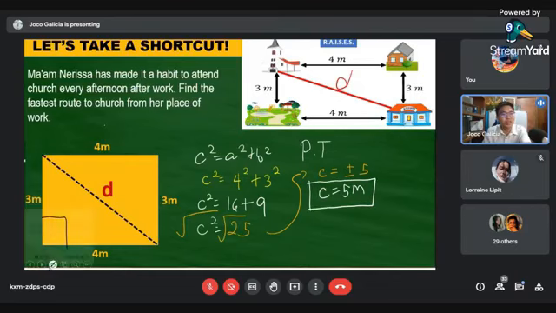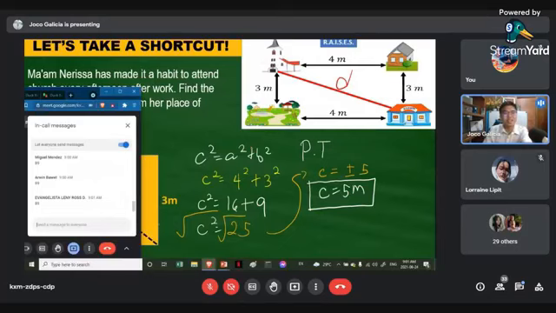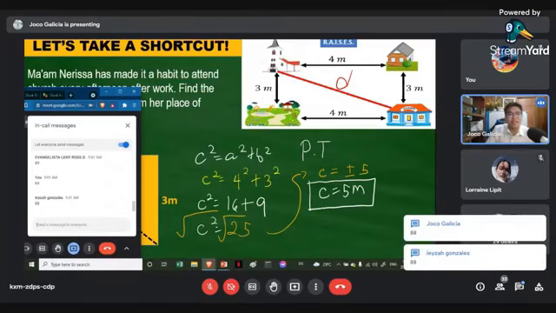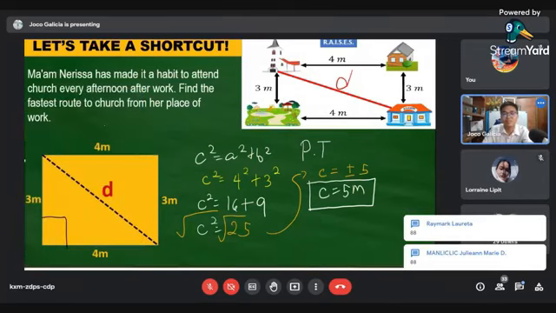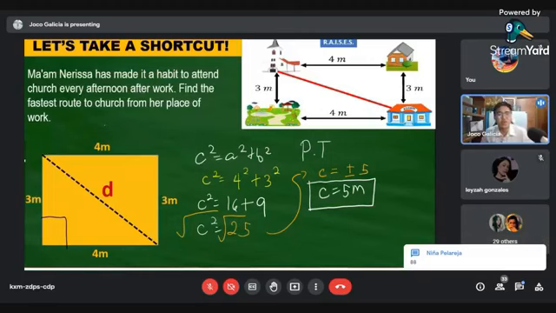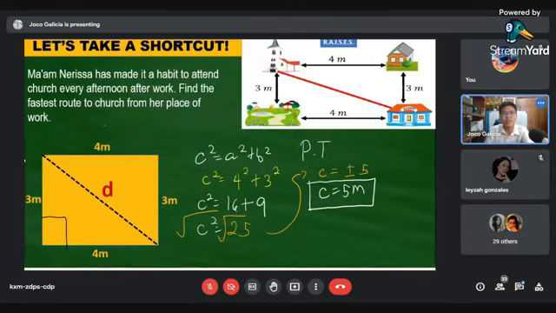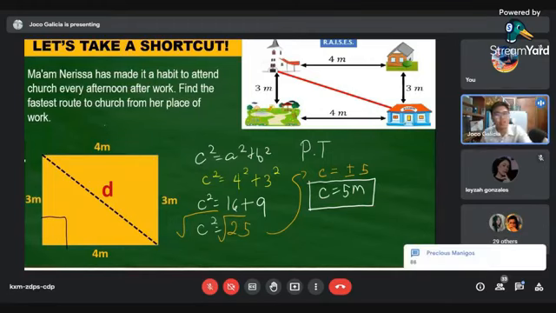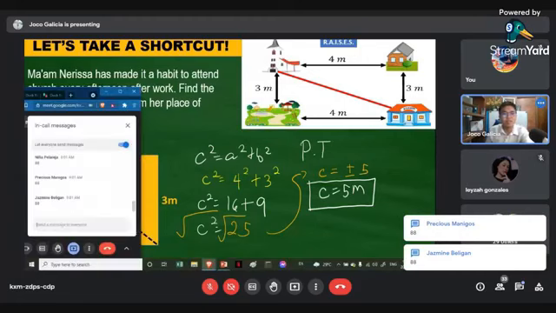Now, our conclusion is going to be what? What is our conclusion, class? Since 5 meters is our final answer, will Ma'am Nerissa travel 7 meters every day?